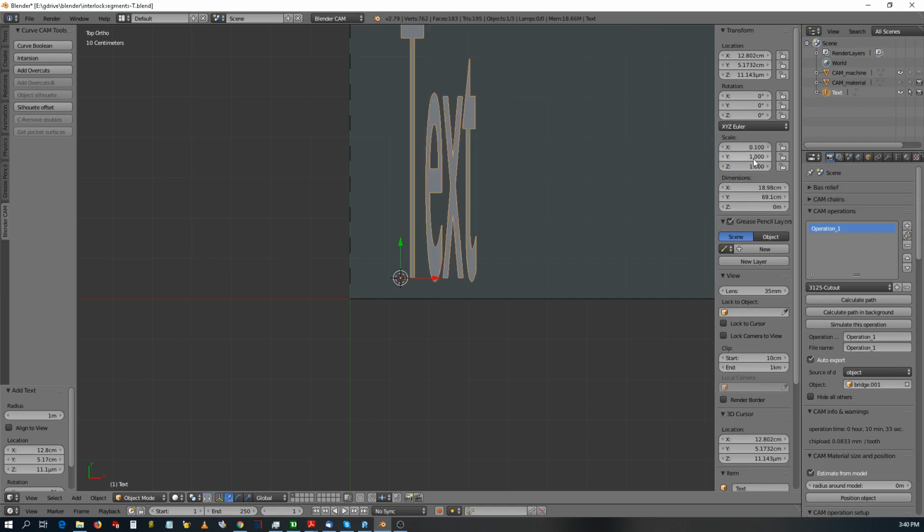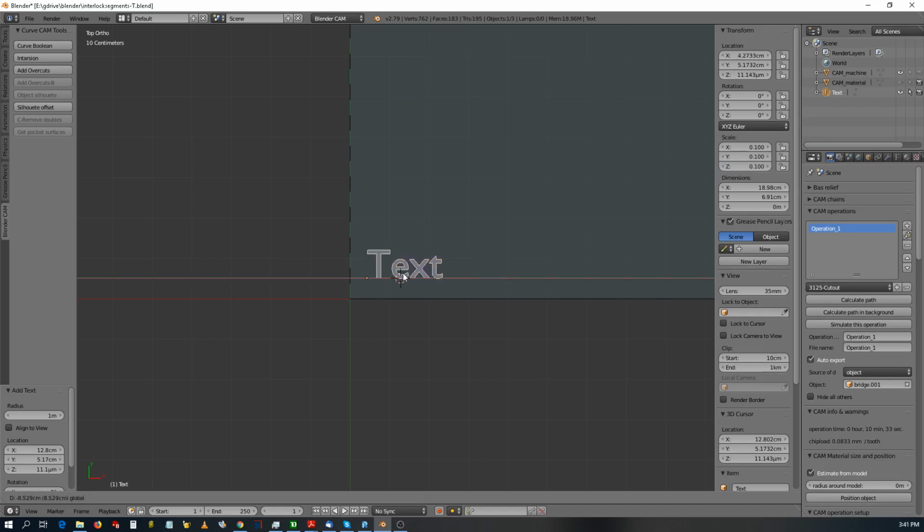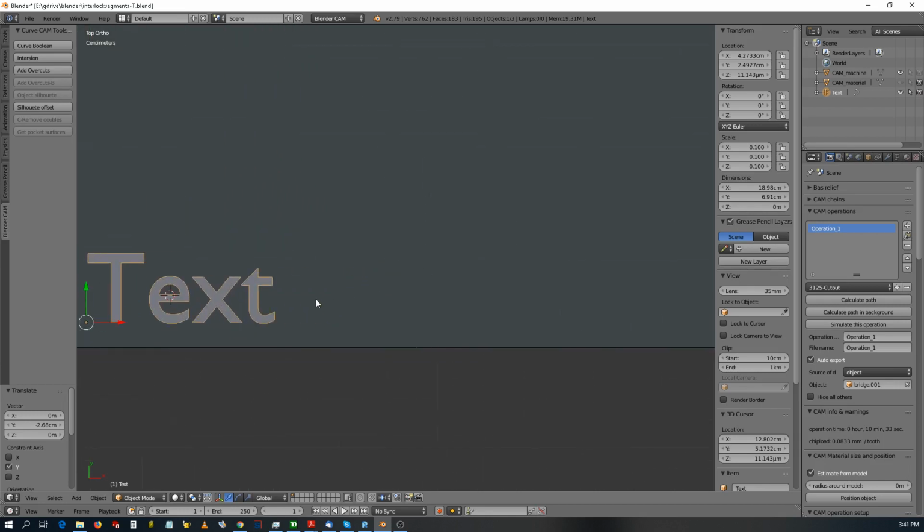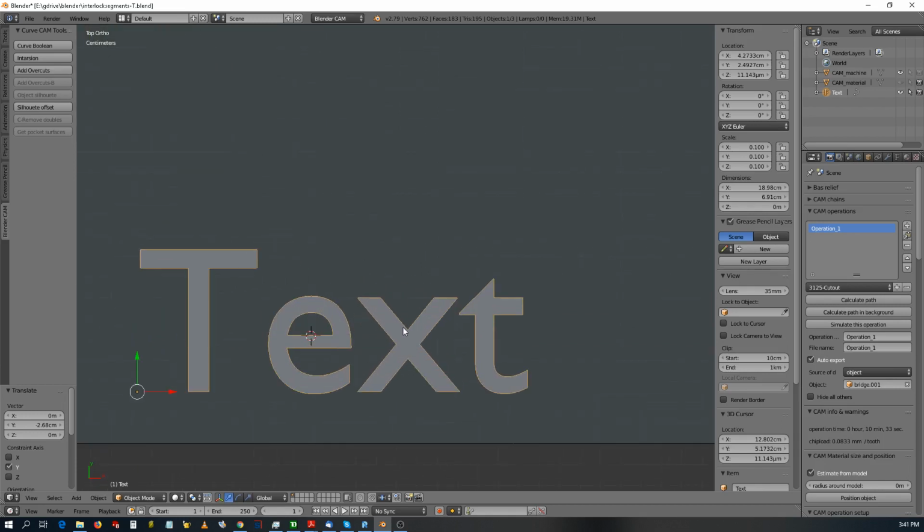0.1. And 0.1. And I can manually move it around. Okay, so my first operation, I'm going to delete it so I can make it one operation.